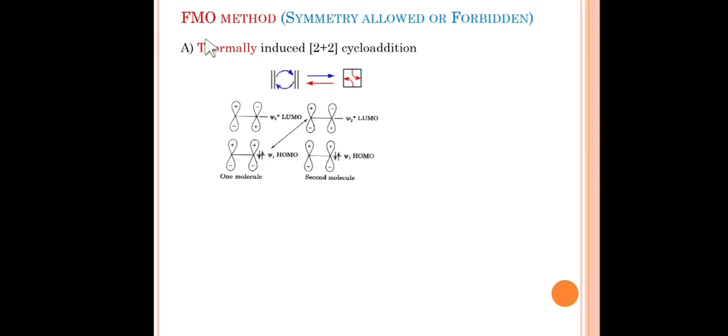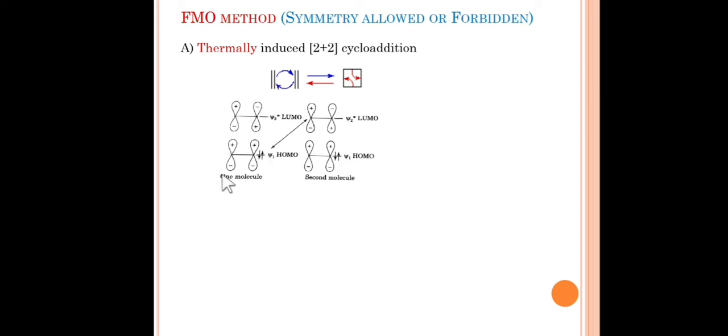In the first mode, that is thermally induced 2 plus 2 cycloaddition, you can see here, this is one molecule of ethylene, this is another molecule of ethylene, and after cycloaddition they give us a 4-membered ring and 2 new sigma bonds. As we already discussed FMO, we can draw the frontier molecular orbitals of one ethylene molecule.